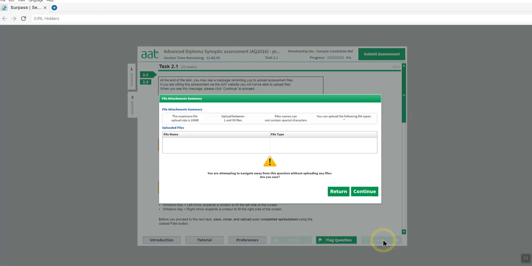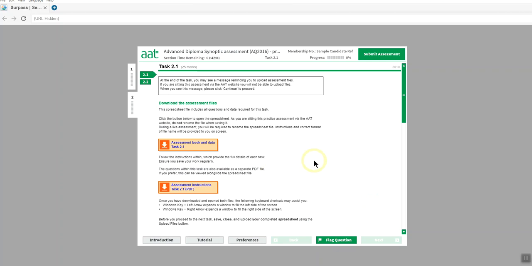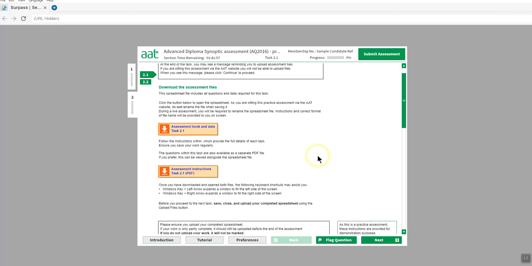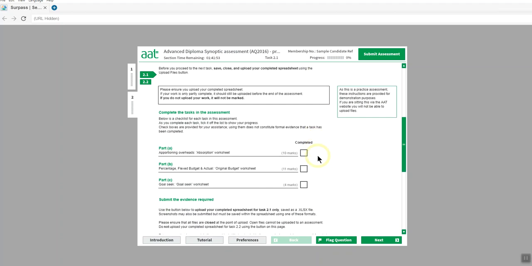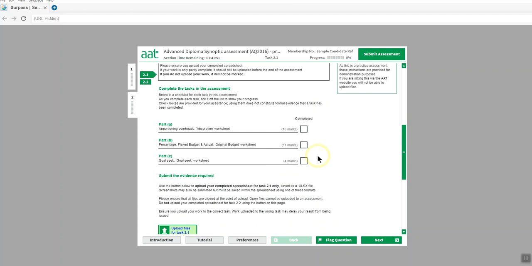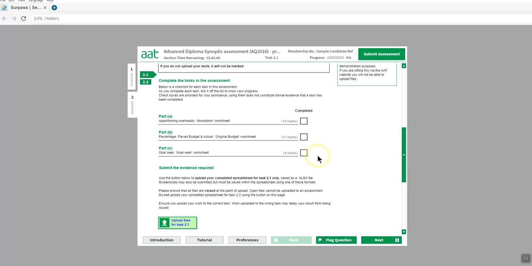So I click next to start. Oh no, sorry, return. I don't click next because I actually haven't done it yet. So before we go and have a look at those instructions and we scroll down a little bit, what you will see here is the area of the assessment I need to return to so that I can upload my spreadsheets. So just remember that unless you do the upload process, there will be nothing for the examiners to mark.